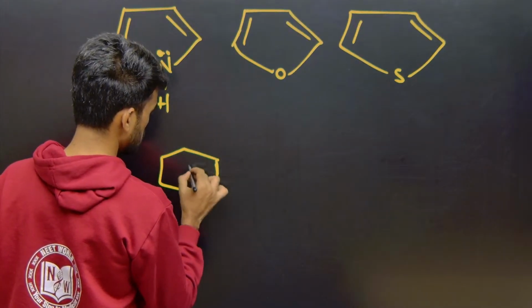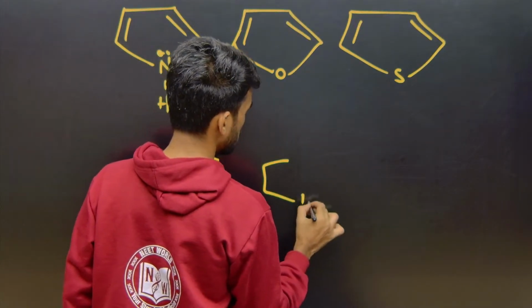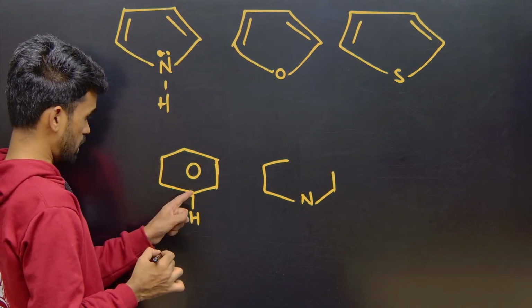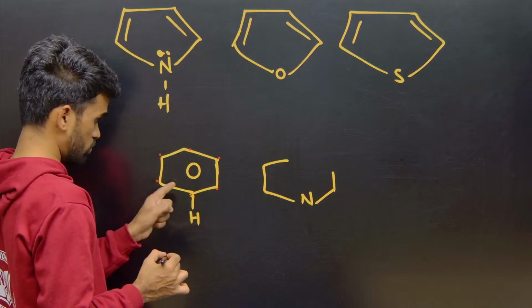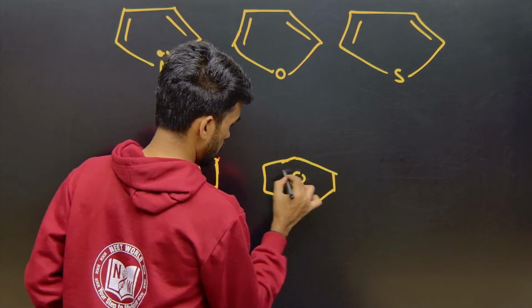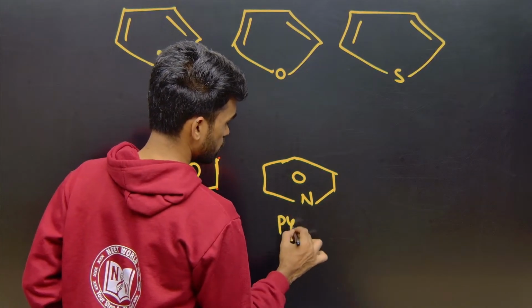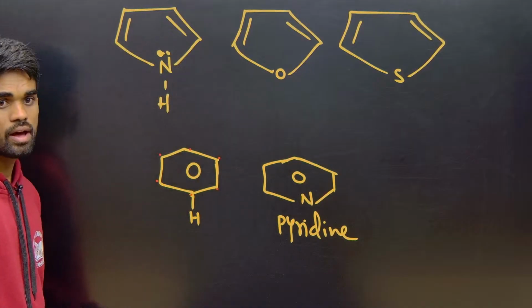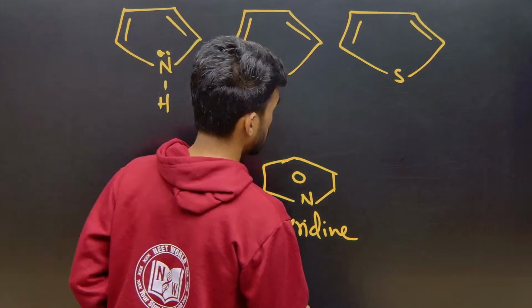Benzene we discussed, and along with that I can replace, see, each of these is a CH. I am replacing one CH with one nitrogen like this. What is the name of this compound? Pyridine. So pyridine is also aromatic. Okay, and next.